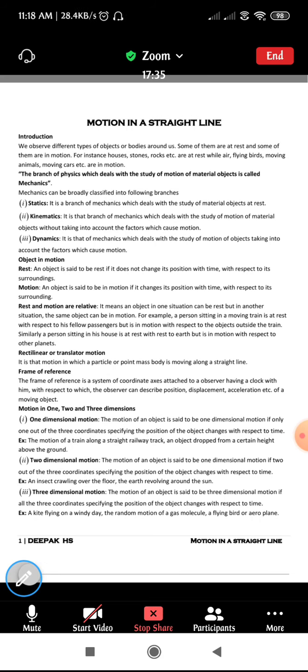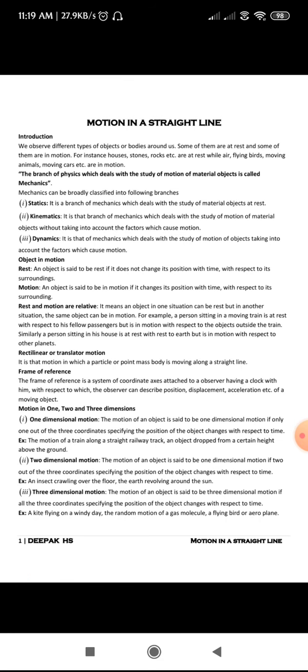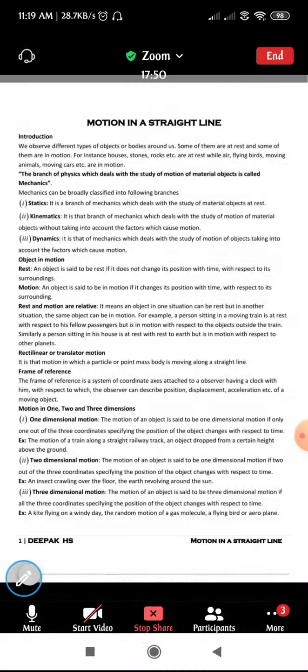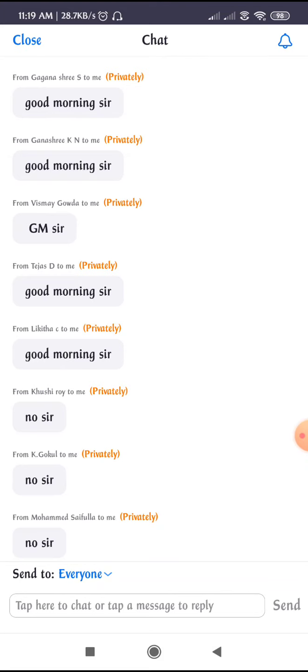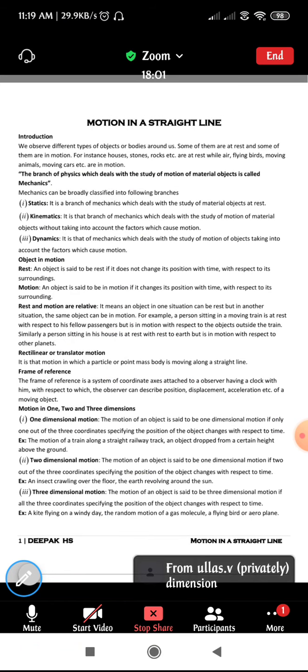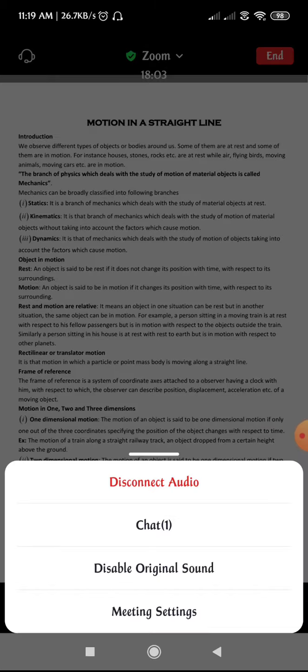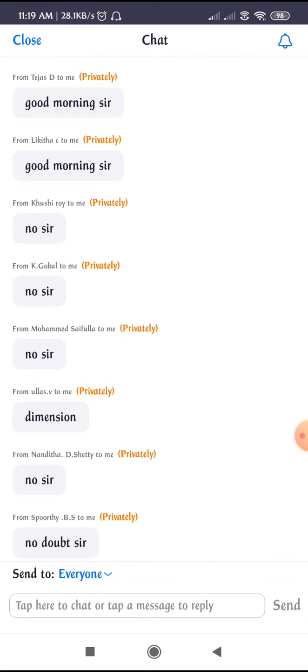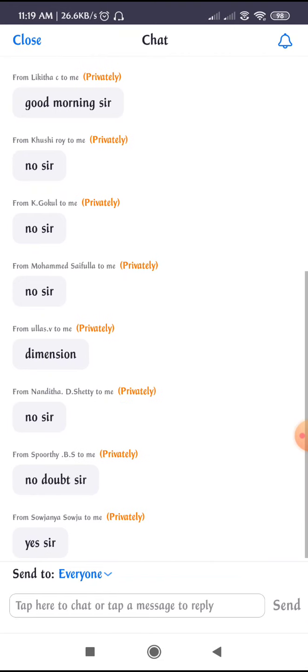Okay, fine. Any doubts, students? Yes, Kushi, Gokul, Mohammed. Okay, fine. No doubts. How about others? Have you gone through? Yes, what man, Ullas? What is the dimension?